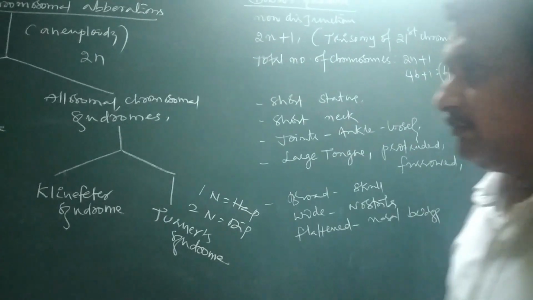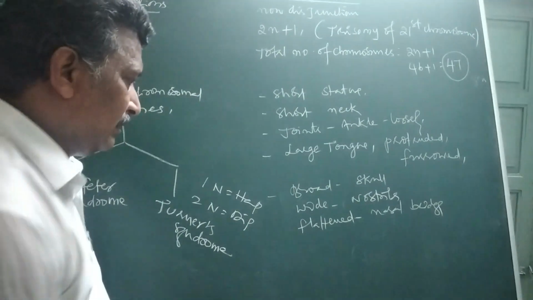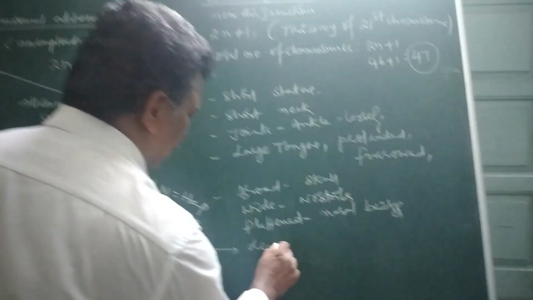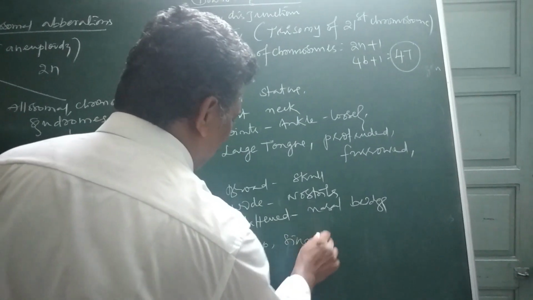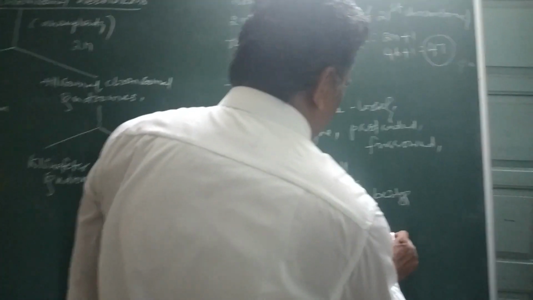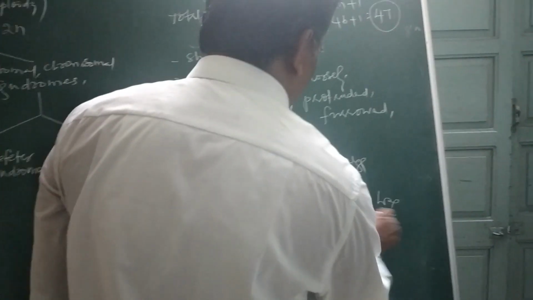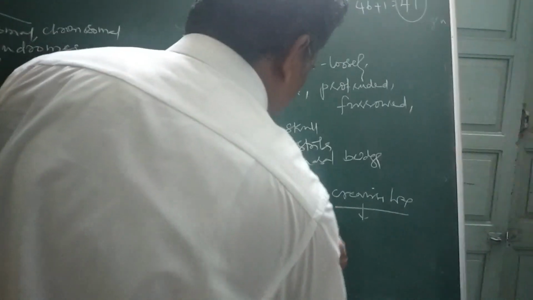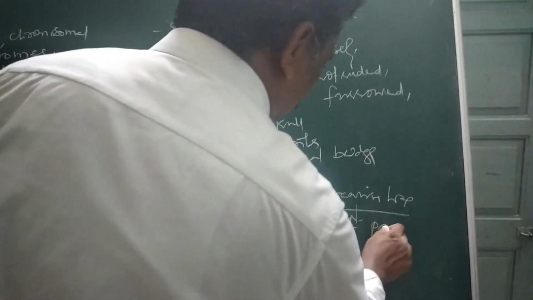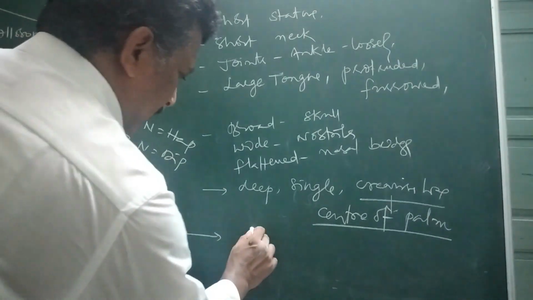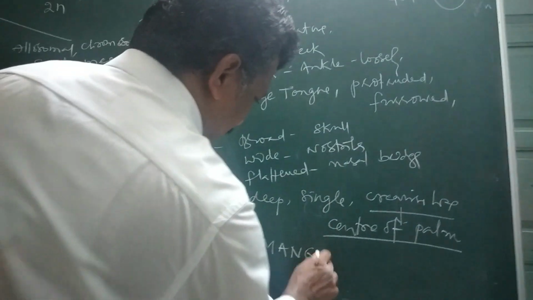One more important key character is in the center of the palm, where there is a deep single crease line. All these features are generally called Mongolism.